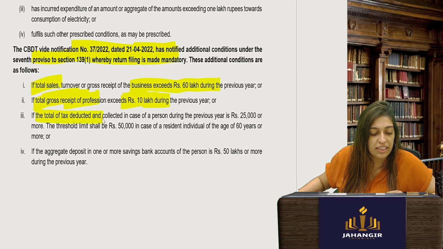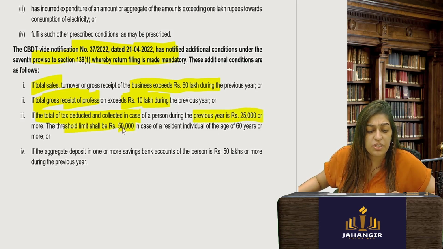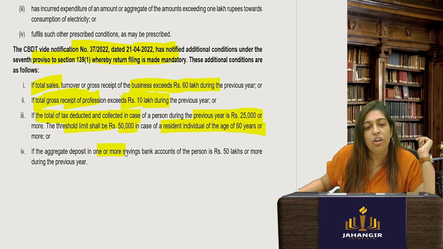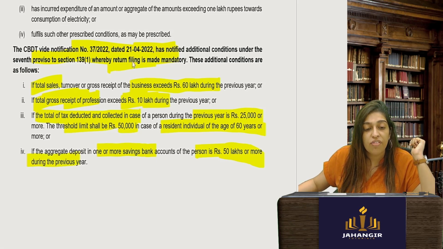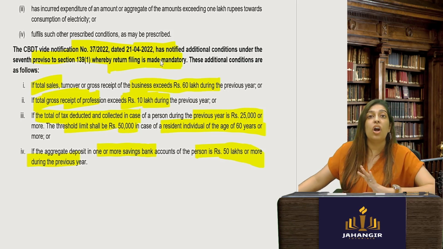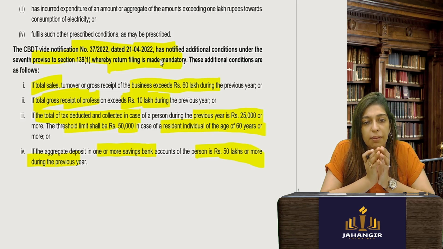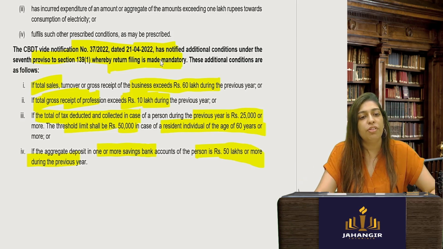Then if the total tax deducted and collected by a person in the previous year is 25,000, with a threshold limit of rupees 50,000 in case of a resident individual who is a senior citizen. If the aggregate deposit in one or more savings bank accounts is rupees 50 lakhs or more during the previous year, return of income is mandatory. Even if I do not actually have any income in that year, but in my bank account there is 50 lakhs or more, then you have to make a mandatory filing.